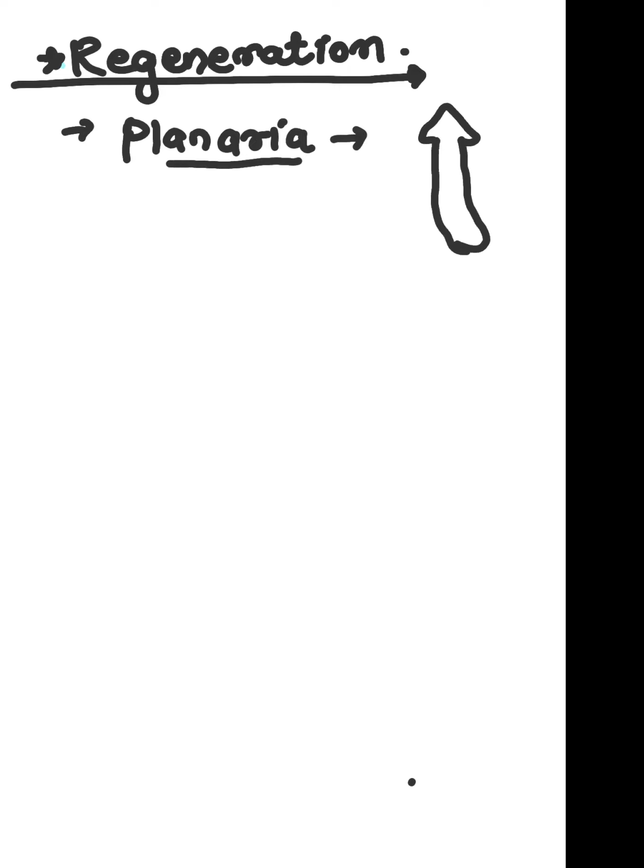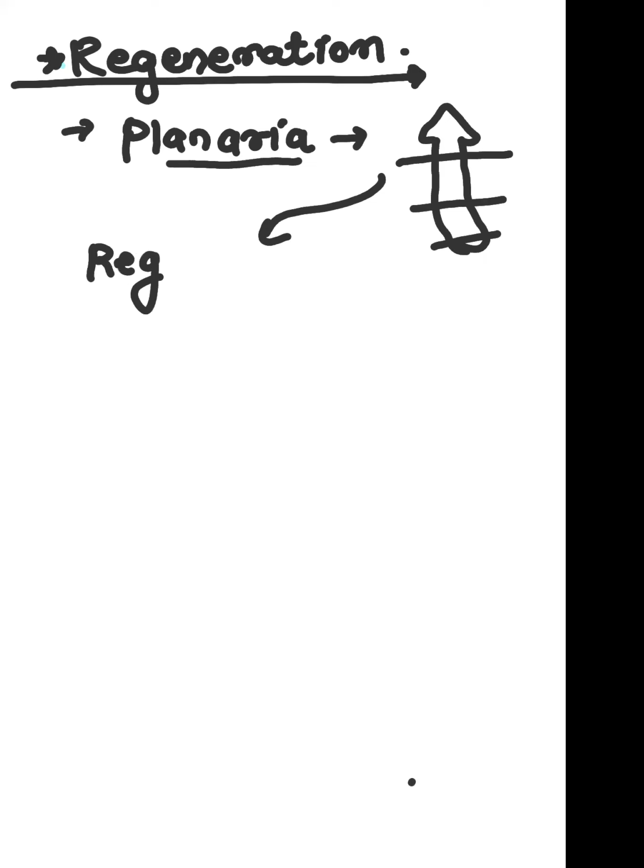Now say for example, in animal kingdom, Platyhelminthes, one organism is there named planaria. Now what does planaria do? So planaria is like this organism. If we cut it in any plane, it will regenerate again.